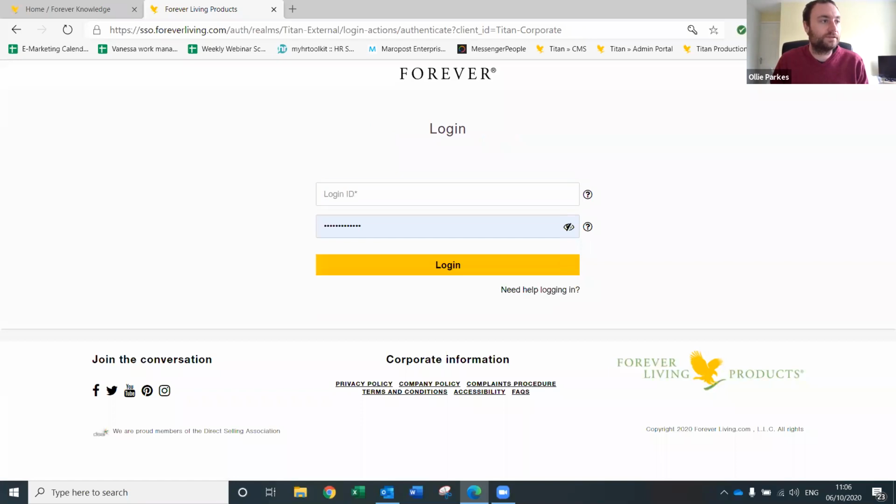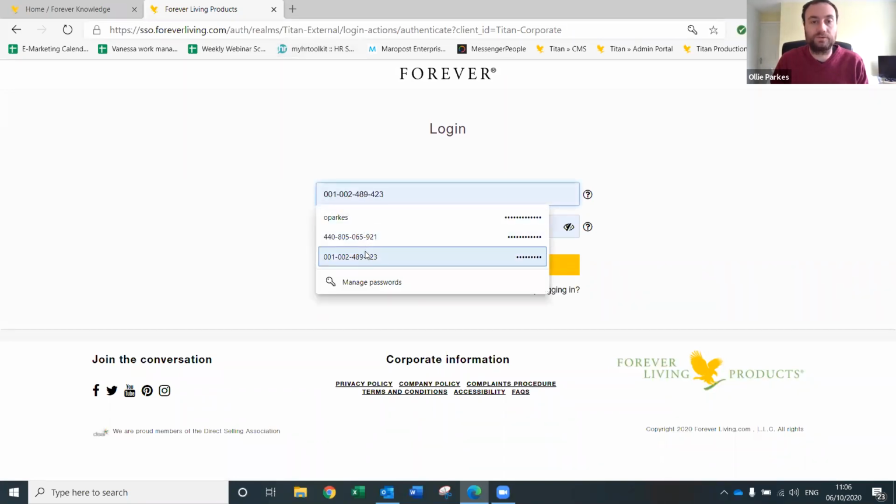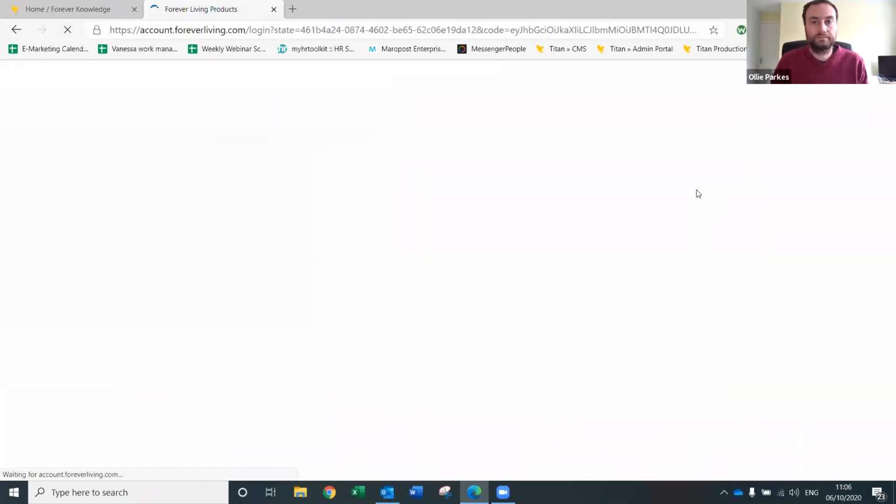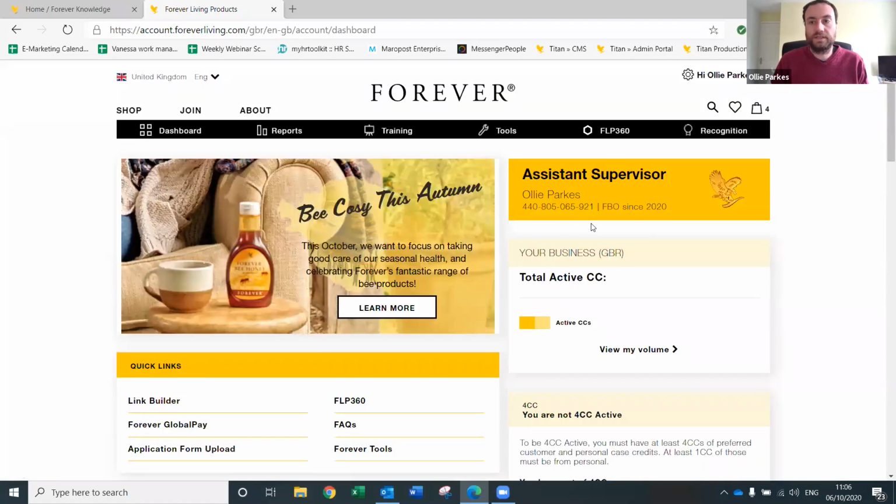there's one question on here about it not saving your password. As you can see here, it's saving these passwords, but it's got nothing to do with Titan, with the new foreverliving.com. It's in Chrome or your browser that would save that. So log in. And this is what you'd see.